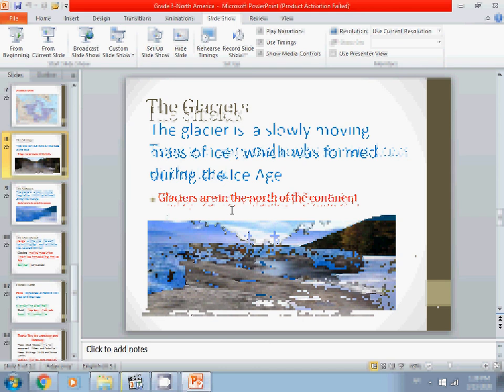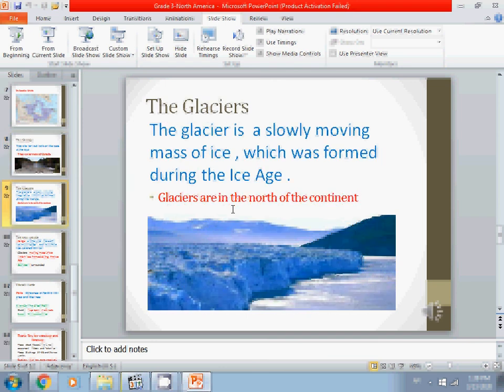Okay, now there is something different. Glaciers. Look at the picture. So this picture will tell you what glaciers are. Yes, that's ice. Excellent. A very huge mass of ice. So let's see the meaning. A glacier is a slowly moving mass of ice. Okay, what formed it? It was formed during the Ice Age.